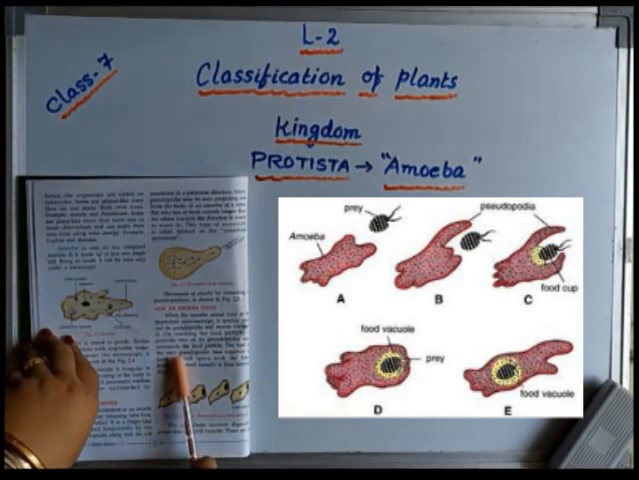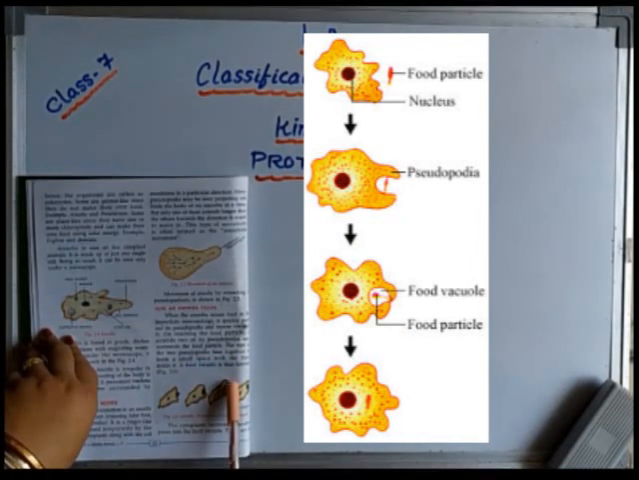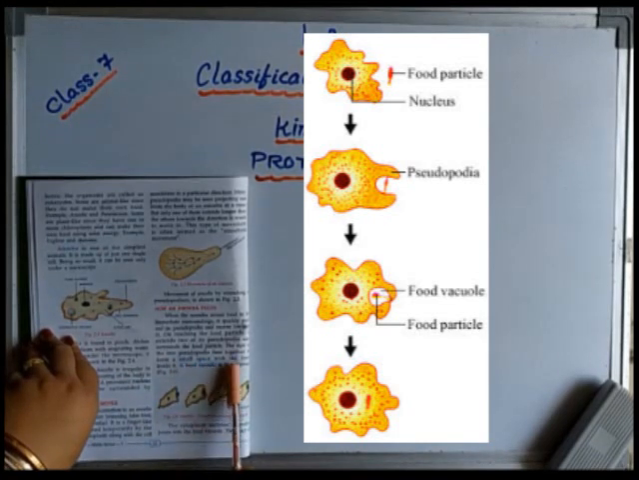The tips of the two pseudopodia fuse together. When they meet, the two tips join together, the pseudopodia fuse together, and they form a small space with the food vacuole inside it.